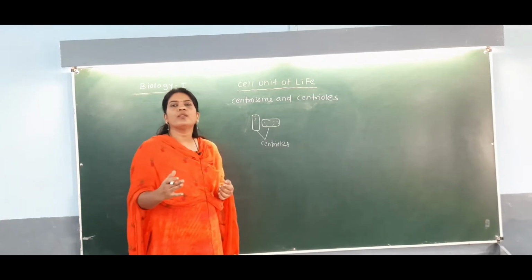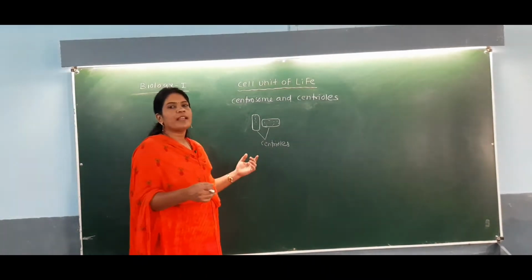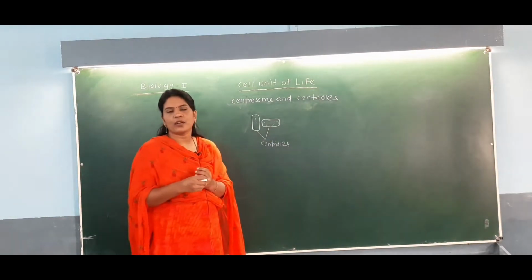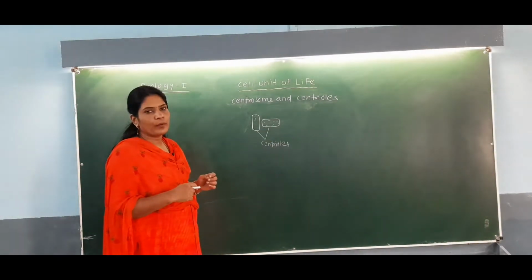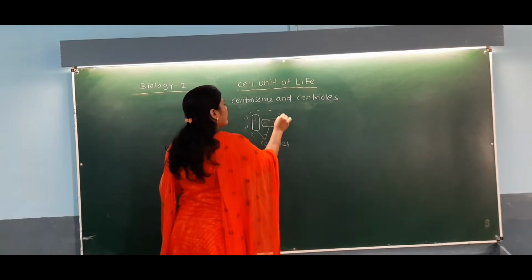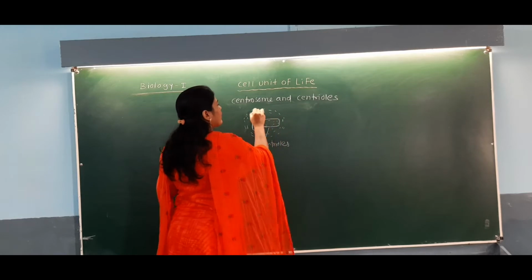Okay, so the centrosome is a cell organelle formed from centrioles. What is a centriole? These are nothing but cylindrical structures. Around this centriole there is an amorphous pericentriolar material.